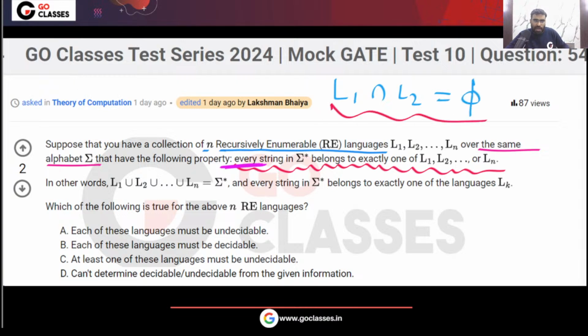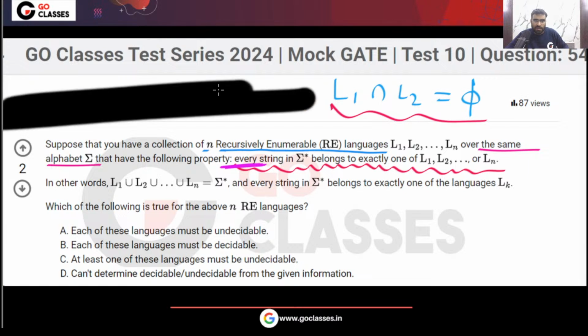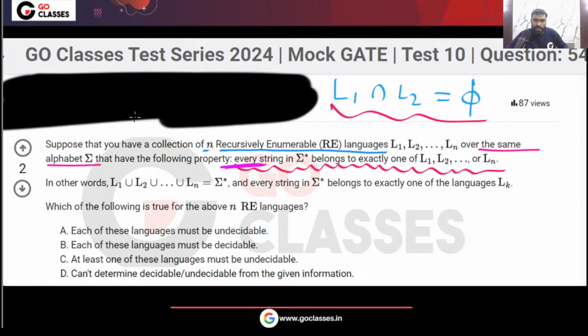One thing you can observe: if you take the intersection Li intersection Lj, where i is not equal to j, that will be phi. Agree?